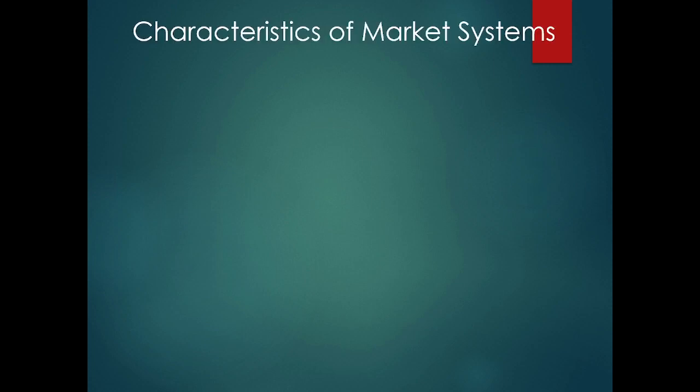We got another video going here, and we're going to talk about the characteristics of a market system. We're going to go through a market system, a communist system, and what's called a traditional system. We'll get into all that. We're going to start off with some of the characteristics of a market system.